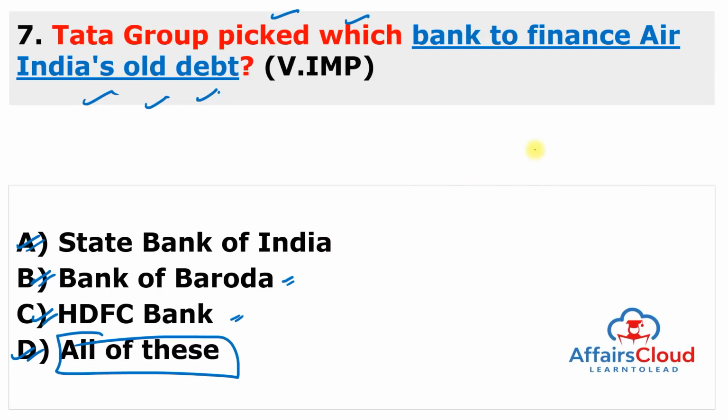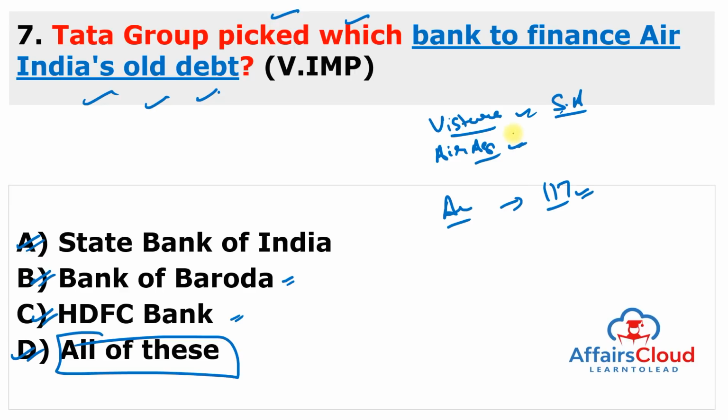And remember, as per this agreement of acquisition of Air India by the Tata Group, Tata Sons will retain all the employees of Air India at least for a year and its fleet of 117 aircraft. And Tata already operates Vistara Airline in partnership with Singapore Airlines, and Air Asia India in partnership with Malaysia's Air Asia. So remember, the answer of this question is State Bank of India, Bank of Baroda and HDFC Bank.